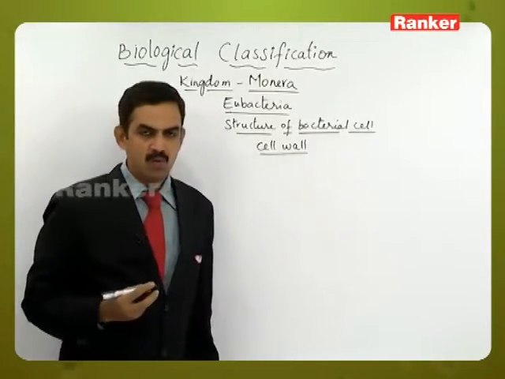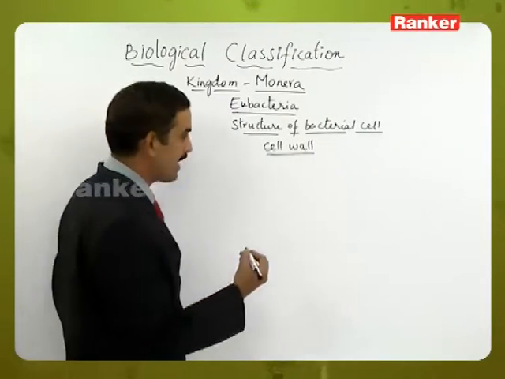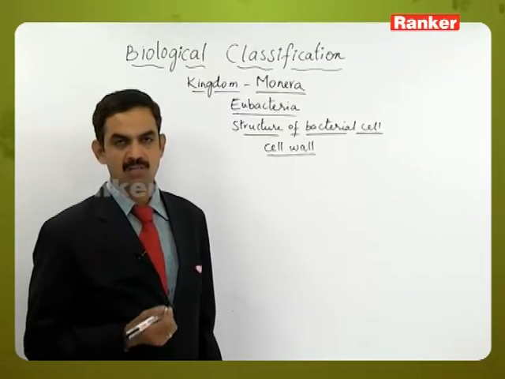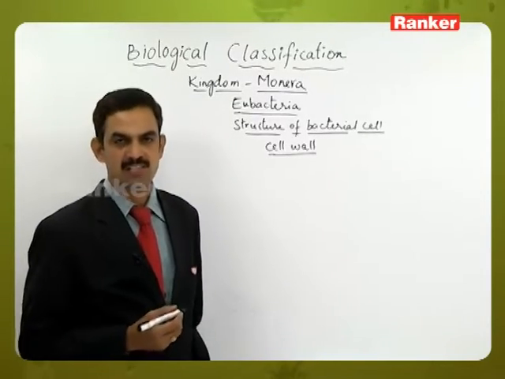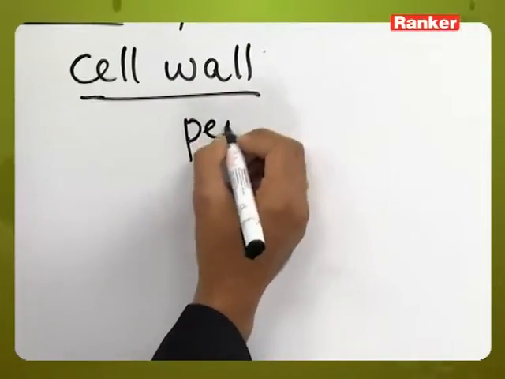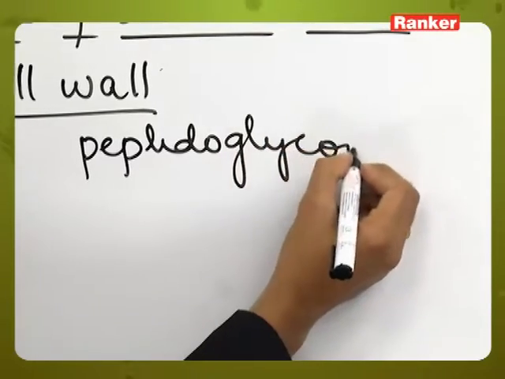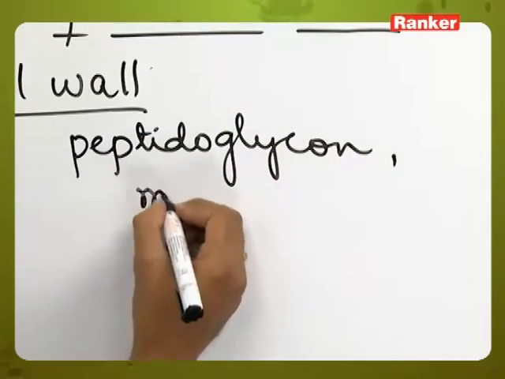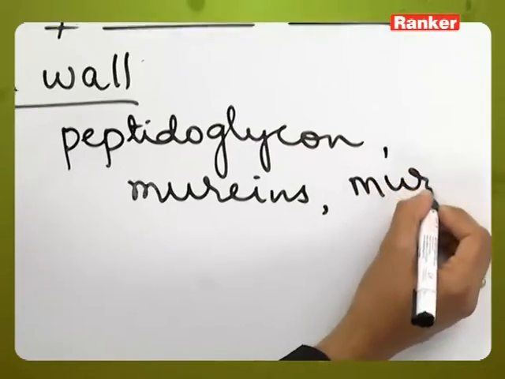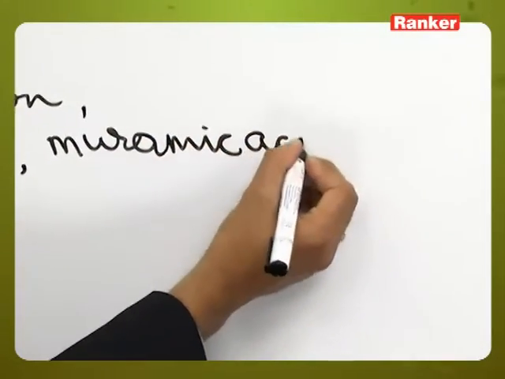Due to the presence of the cell wall, bacteria show the characteristic feature of plants, but at the same time they deviate from plants, because they do not have a cellulosic cell wall. This cell wall is made up of a chemical called peptidoglycan, or murein, or otherwise muramic acid.